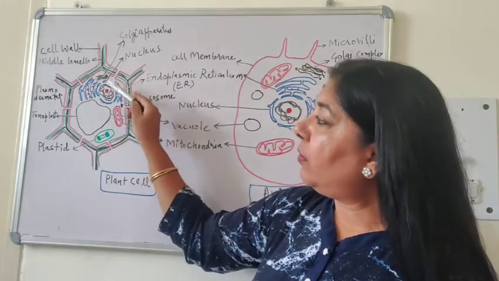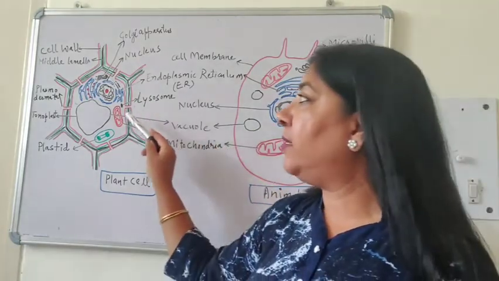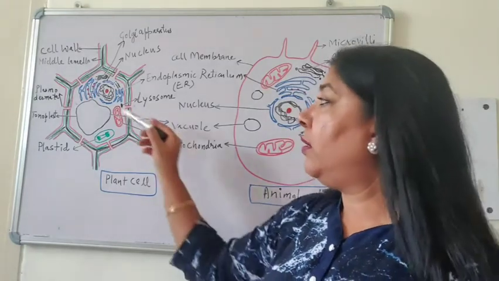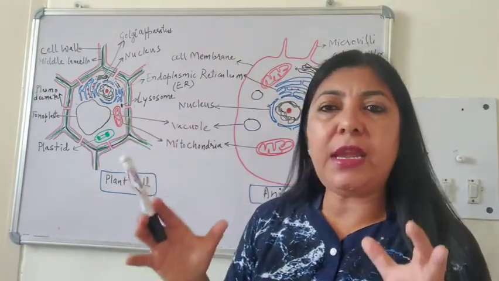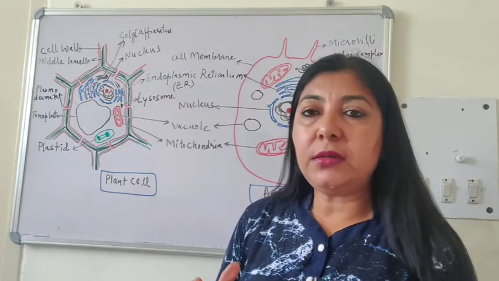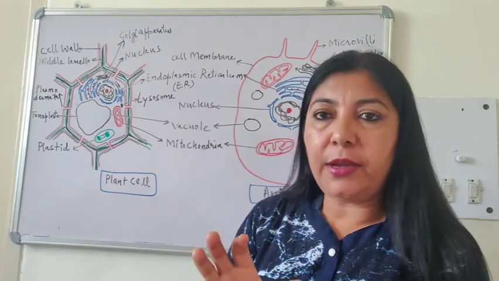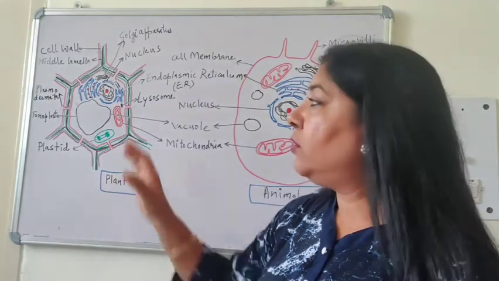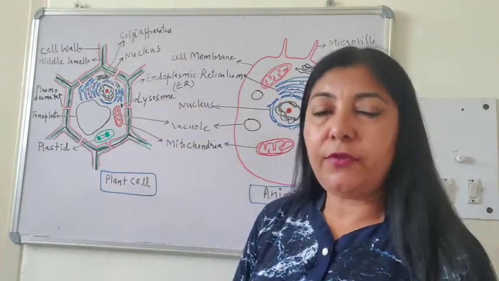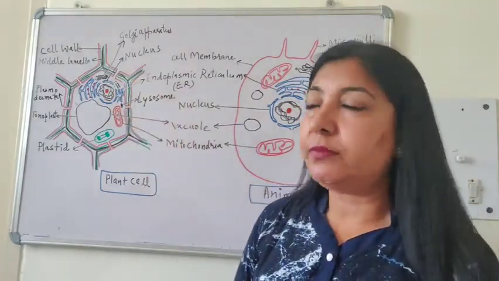Then if you look at the nucleus, here I told you the nucleus is central. But in a plant cell, the nucleus is peripheral. Why? It is because the vacuoles of a plant cell are very large and the membrane of the vacuole is called tonoplast. In fact, about 90% of the total space of the cytoplasm is occupied by the vacuoles. So these vacuoles push the nucleus towards one side. Therefore, the nucleus in plant cells is peripheral.